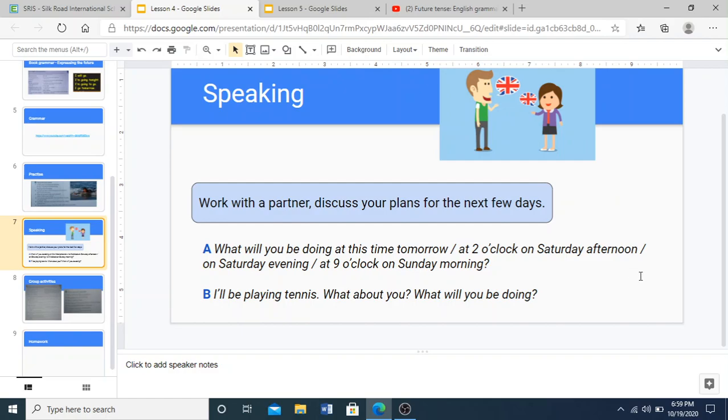Now, this is a speaking activity that we do now. In pairs, we are going to talk to each other using the future tense. So work with a partner. Pair up in the class right now for the next 5 minutes and ask each other questions and answer them in the future form. An example is what I'm going to read to you right now. Work with a partner, discuss your plans for the next few days. For example, what will you be doing at this time tomorrow? This is a question that one of you can ask, and the other one will give an answer. Remember to use the future tense for answering.